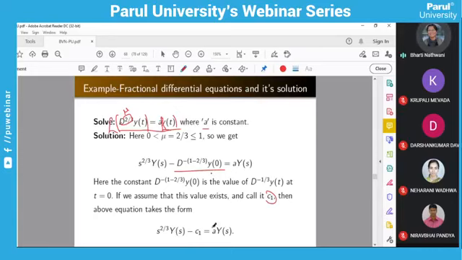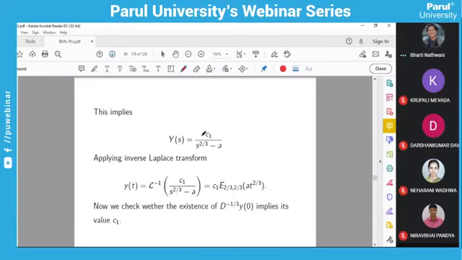We are going to take Y(s) common to one side, and after simplification you will get this. And then applying the inverse Laplace transform and using the suitable result from the table, you will get this as the solution. We have the formula for the Laplace transform of 1 upon s raised to alpha minus a, that is E alpha, alpha a t raised to alpha. That is our formula. So that formula we are going to use, and we will get the answer. So ultimately y(t) is this.